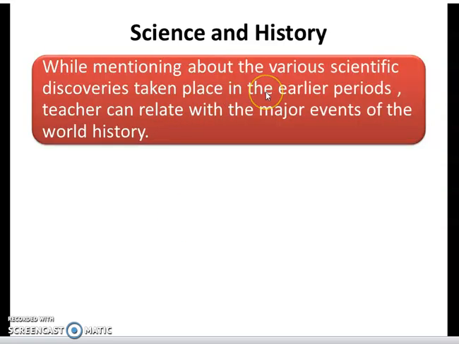While mentioning the various scientific discoveries that took place in the earlier periods, a teacher can relate them with the major events of world history. Now, when we discuss any scientific topic or any concept, theory, principle, or law, definitely there is a story behind every law, every principle, for that matter, anything that we study right now. So, as a teacher, if you could relate that event with the concept that you're teaching them in science, in a way you will be successful in integrating the subject of history into the subject